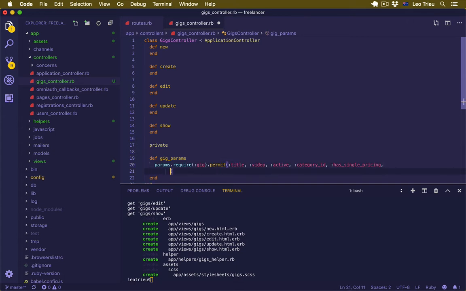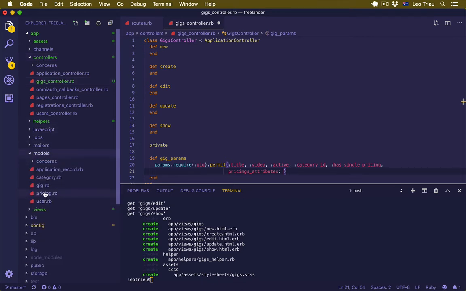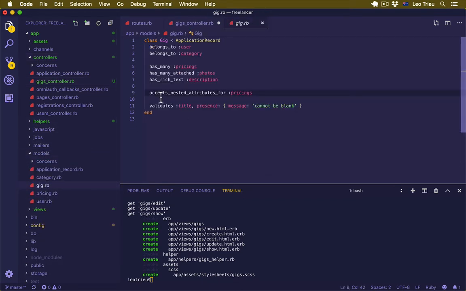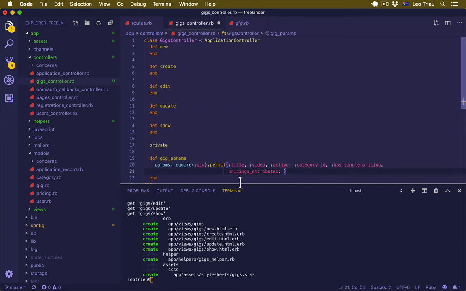For the pricing, I'll say pricings attributes. Now we can say pricings attributes because inside our gig model, remember, we said accepts nested attributes.